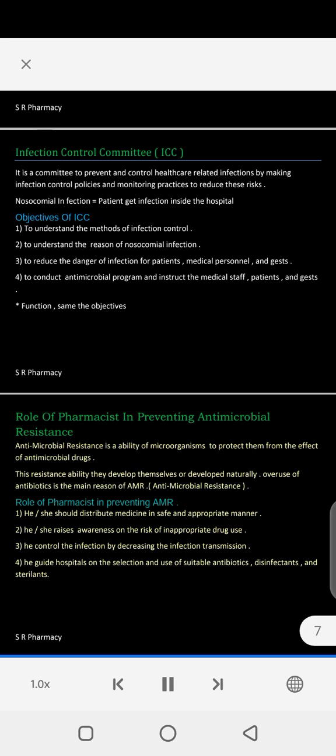1. He or she should distribute medicine in a safe and appropriate manner. 2. Raise awareness of the risk of inappropriate drug use. 3. Control infection by decreasing infection transmission. 4. Guide hospitals on the selection and use of suitable antibiotics, disinfectants, and sterilants.